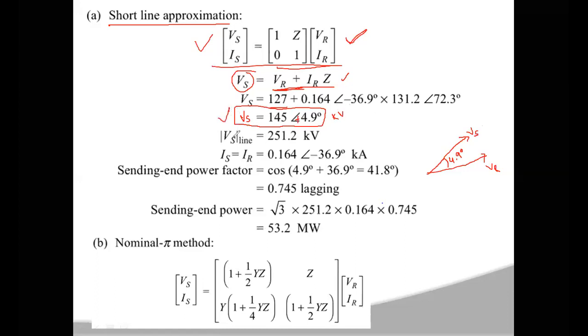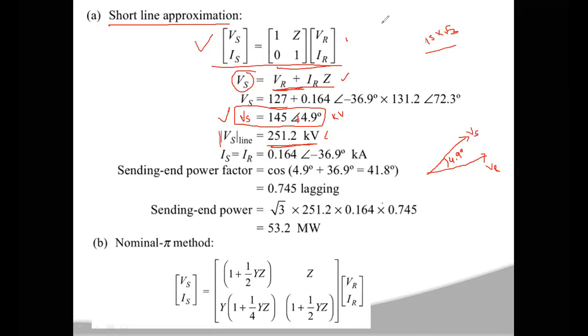For the line value of sending end voltage, you have to multiply this phase value with root 3, that means 145 into root 3. Then you will get the line value of sending end voltage, which is 251.2 kilovolts. That is the magnitude of sending end voltage, and the angle will also be 4.9 degrees.